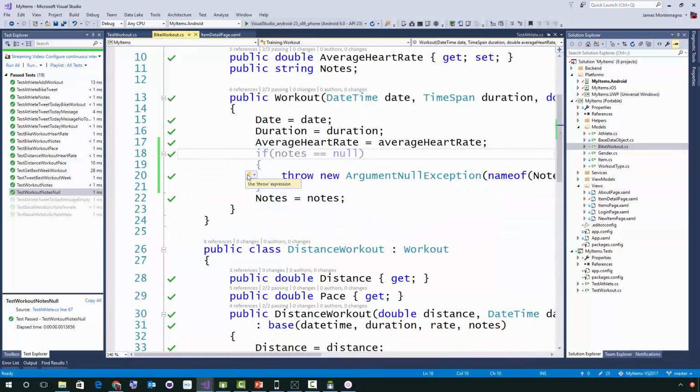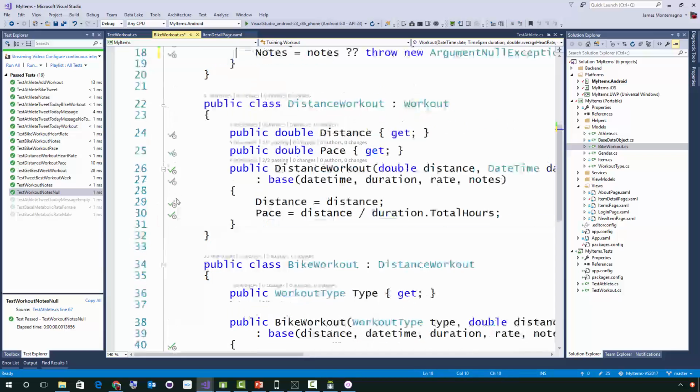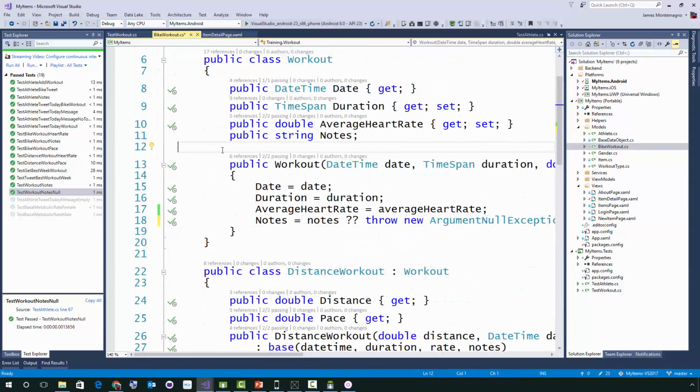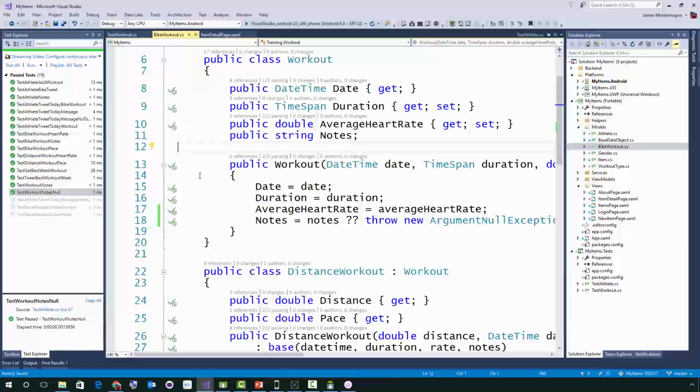If I go ahead and refactor this and say, throw a new argument exception, we can see that it knows it has to rerun some of the specific tests. It's not going to have to rerun all of them. Now when I go ahead and save, it will start rerunning my live unit tests as I execute code, which is crazy. It's really cool. So I've already shown some new null exceptions and live unit tests that run as I write my application.